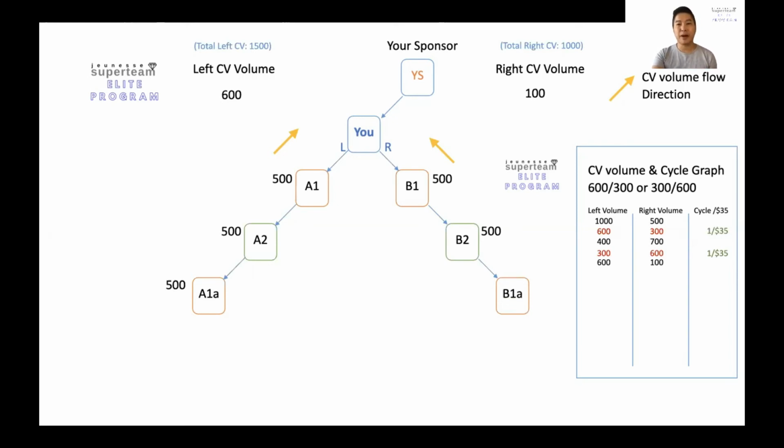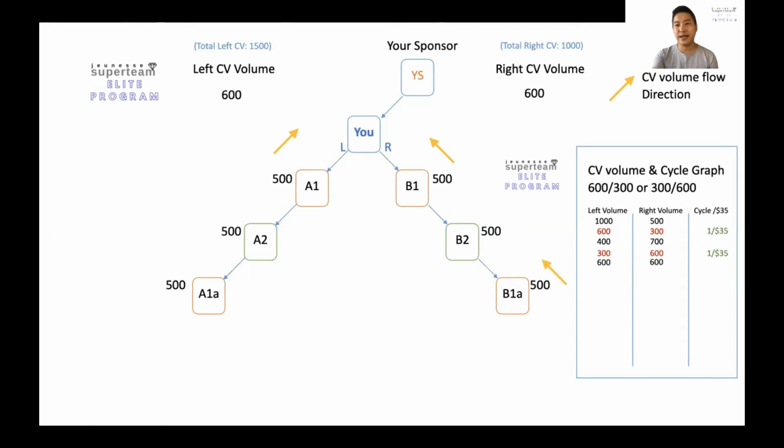If you look at the power of it, the same thing will happen. B1 will get to enjoy the retail sales bonus, because he signed up this person, B1A. B1A has a sales volume of 500 points, and everyone above him will get to enjoy this sales volume. Same thing happens, the flow of the points goes up this way. And it changes. So now you have 600 points on your right-hand side as well.